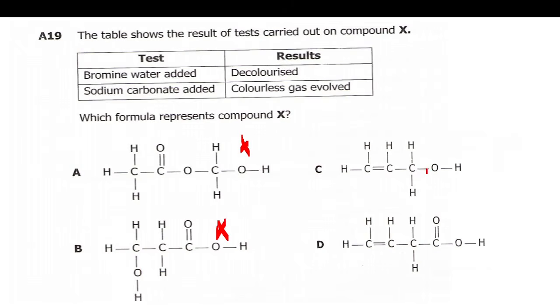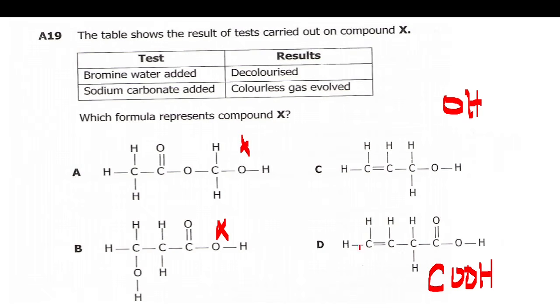When I come to this one which contains an OH here, this is what we call the functional group for alcohol. Then this one has COOH at the end, so this one is a carboxylic acid.